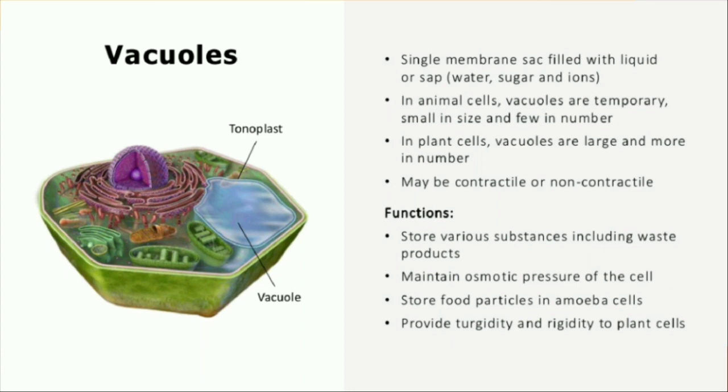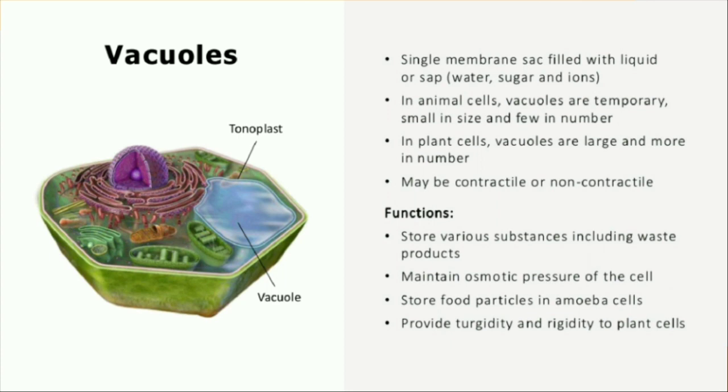And coming to the functions, let's see again. It stores various substances including waste products. It maintains the osmotic pressure of the cell, stores food particles in amoeba cells, and provides turgidity and rigidity to plant cells. Rigidity in plant cells because vacuoles are big, so that is why it provides rigidity to the plant cells. And these vacuoles may be contractile or non-contractile. So the main function of vacuoles is storage.